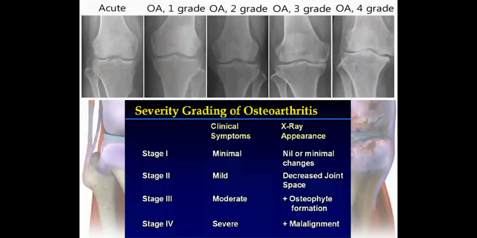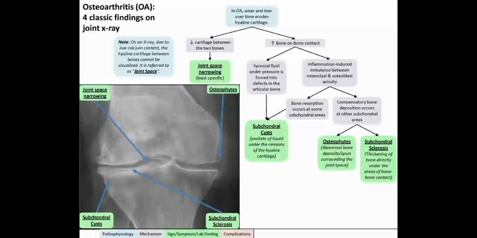This is the flow chart explaining the various changes taking place in the osteoarthritic knee joint. In OA, wear and tear over time erodes the hyaline cartilage. So there will be decreased cartilage between the two bones, which leads to joint space narrowing. We can see in the picture that there is joint space narrowing.